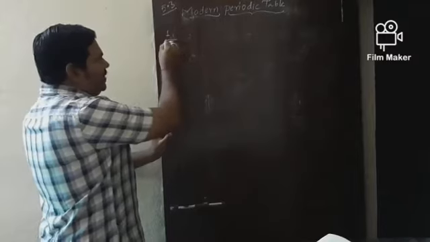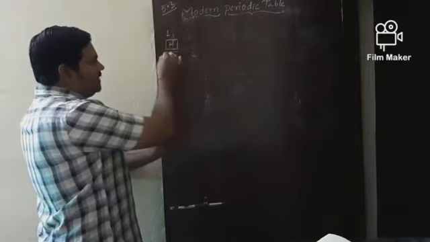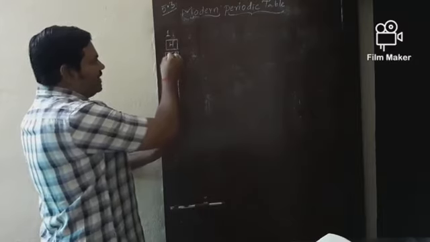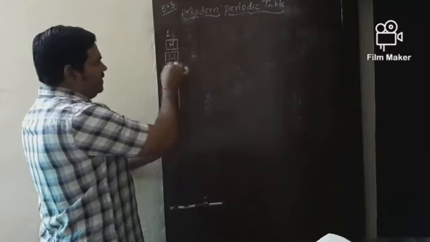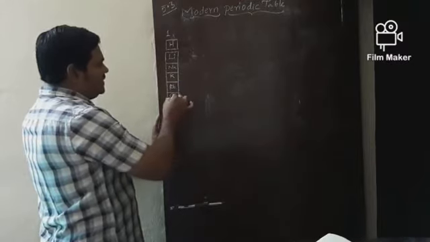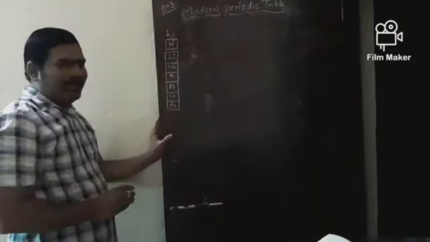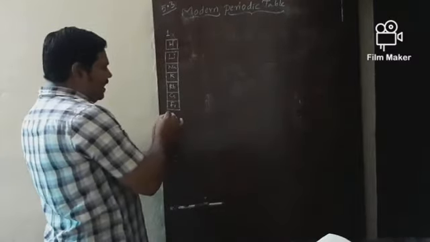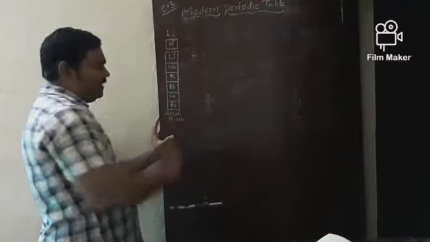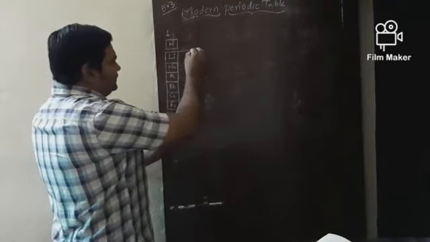In group number 1, the first box is meant for hydrogen, disconnected from the remaining elements of the group, like this. What are they? Hydrogen, then lithium, sodium, potassium, rubidium, cesium, francium. End. Okay. This is group number 1. Group number 1 elements are also called alkali metals. What is the name given to this one? Alkali metals.